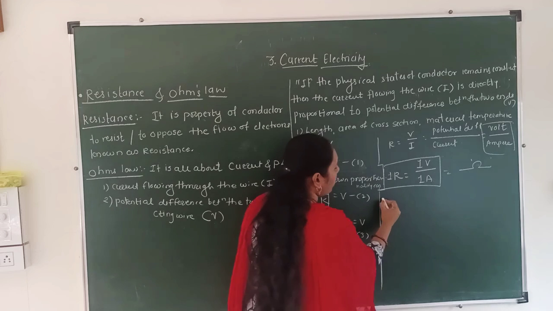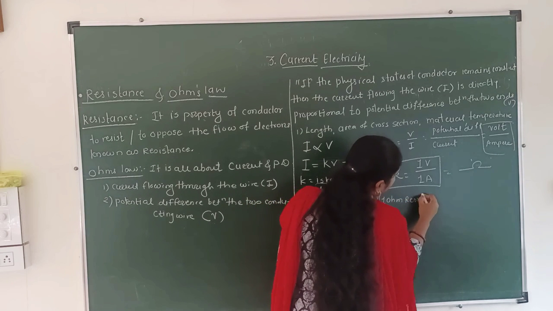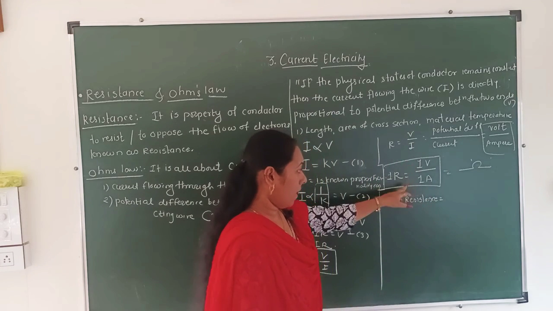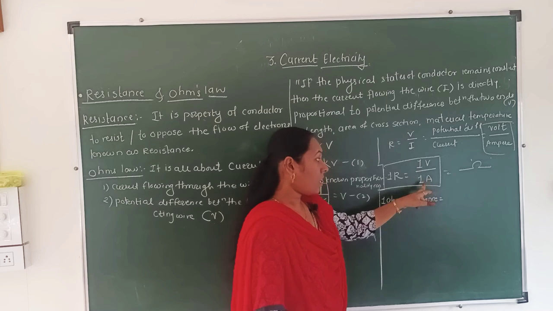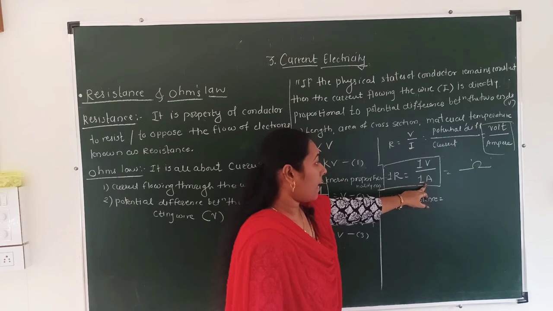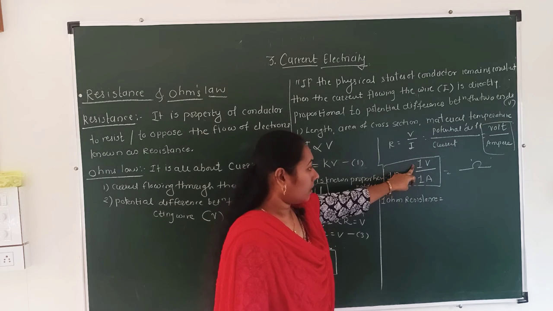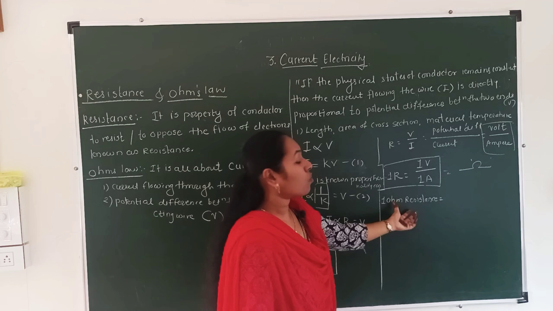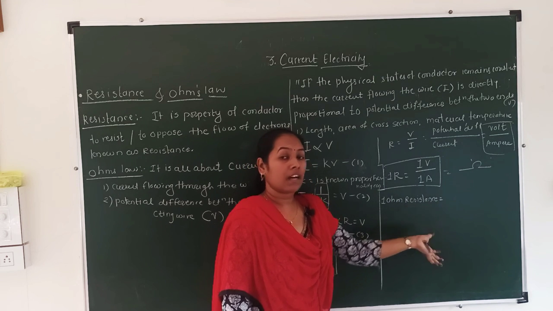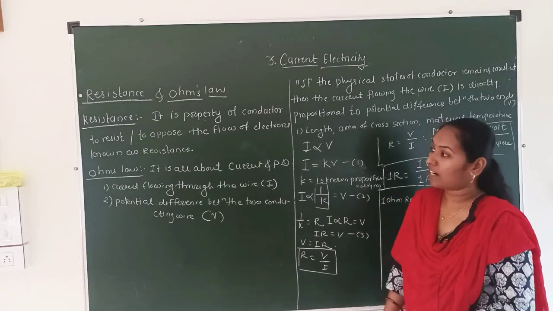What is the definition of 1 ohm resistance? When a current of 1 ampere flows through the conductor and at that time 1 volt potential difference is created across that conductor, the resistance of that wire is said to be 1 ohm. Clear? This is Ohm's law and its relation to resistance.